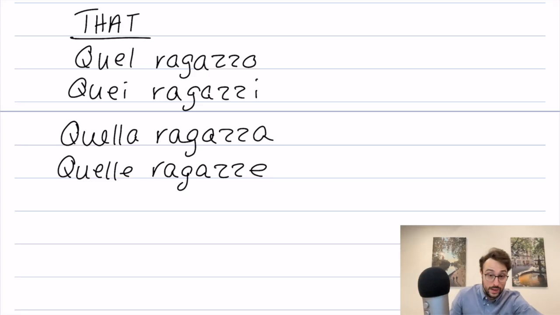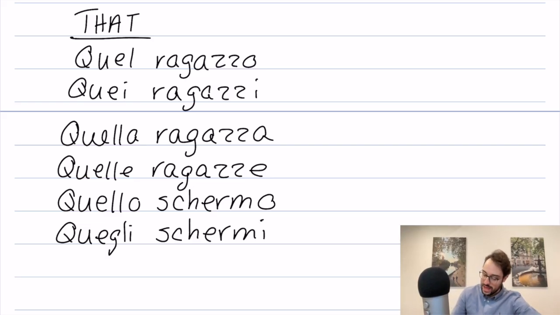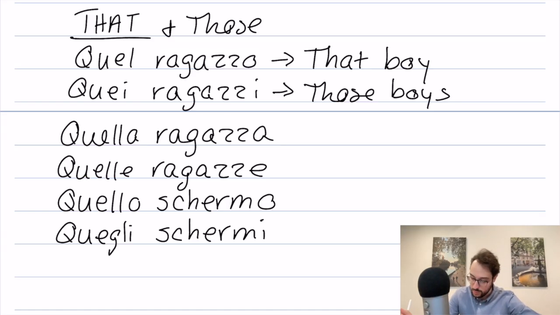Quel ragazzo, quei ragazzi. Quella ragazza, quelle ragazze. If it's masculine, S plus consonant, or begins with a Z, we say quello. Quello schermo. If it's the plural version, we say quegli. Quegli schermi. So, that screen, those screens. So yeah, that and those. So if it's singular, it's going to mean that boy. This means those boys, or boys and girls. It can also be both.